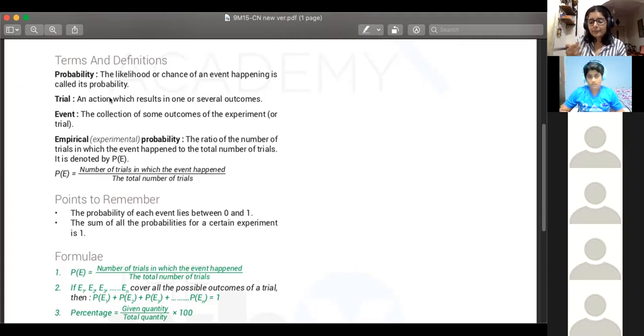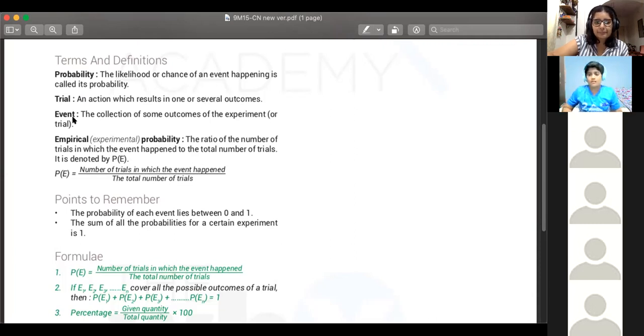So if you're playing a board game, you'll be throwing dice, and dice say you'll get different outcomes, right? Like 1, 2, 3, 4, 5, 6 koi bhi number aa sakta hai. So in that case, what is the trial? Throwing the dice. Correct. So trial is the action which results in any outcome.